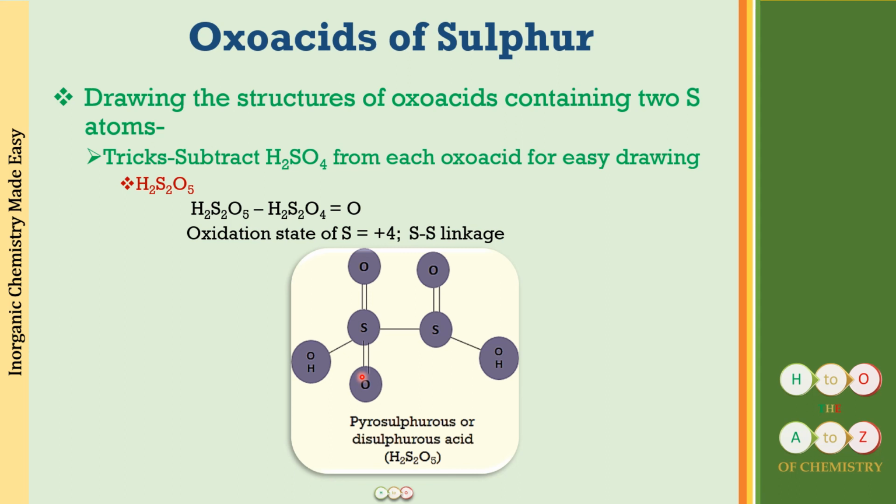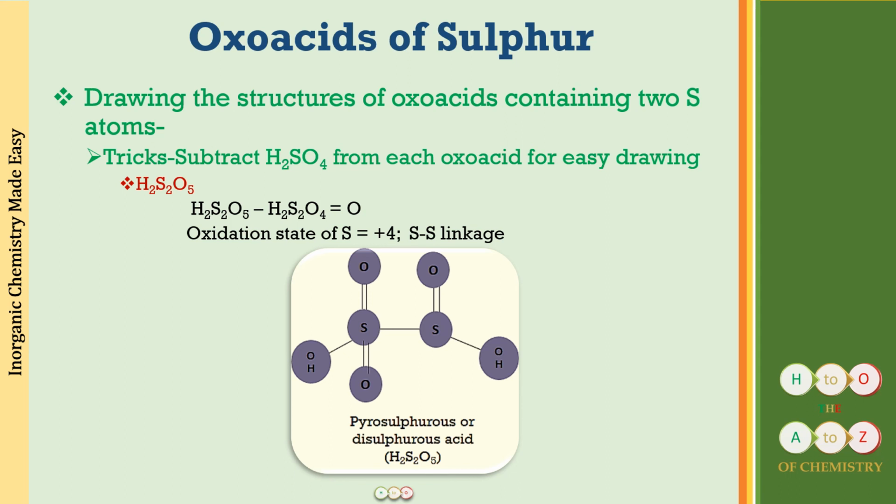The structure is enough. Now one more very interesting thing is I did not talk about the name of this compound first from the formula. Why did I do that? Because here what I wanted you to do was to find out the oxidation state of sulfur. When you find out that the oxidation state is +4, this is the oxidation state which is similar to the oxidation state of sulfurous acid.